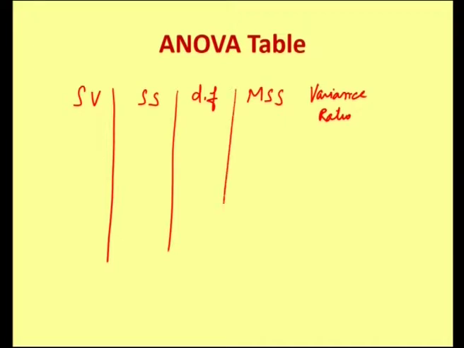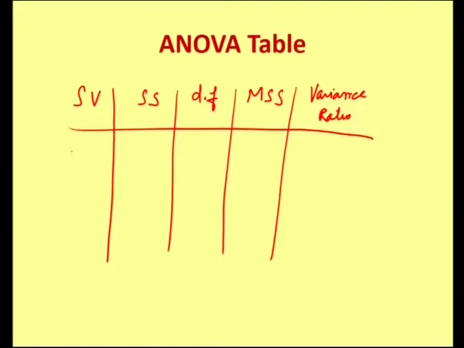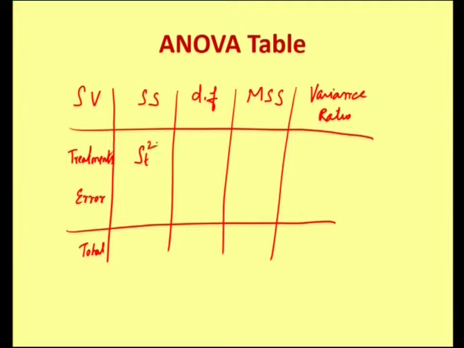So, under sources of variation we have treatments or ration, error. Combining these two we will get total. Sum of squares due to treatments is denoted by capital ST squared and this is capital SE squared. Here the degrees of freedom are k minus 1, n minus k and n minus 1.